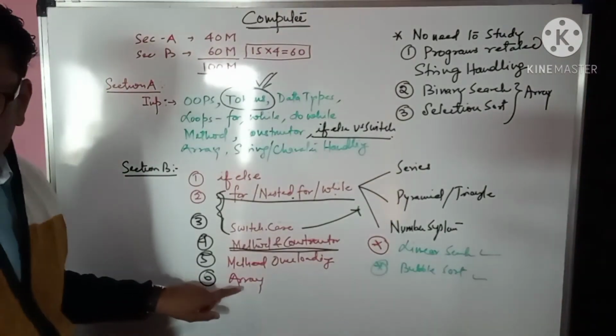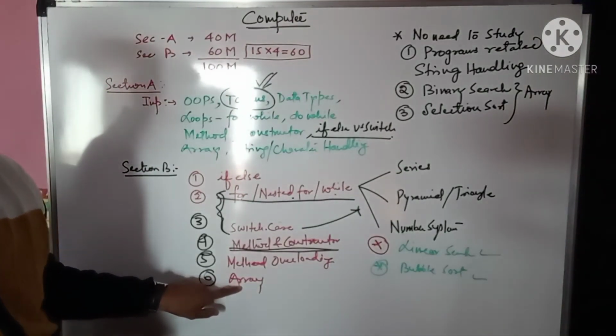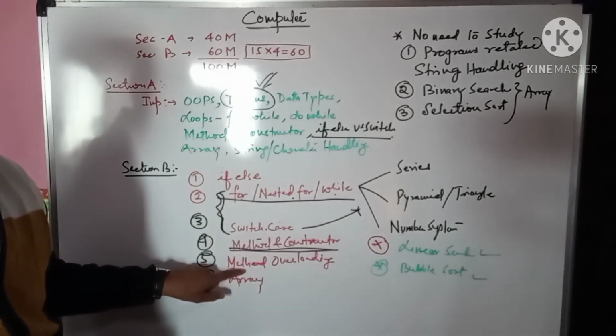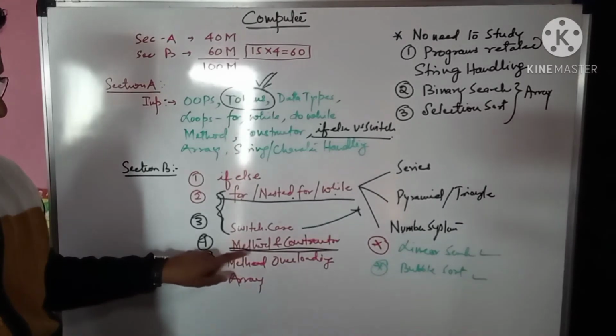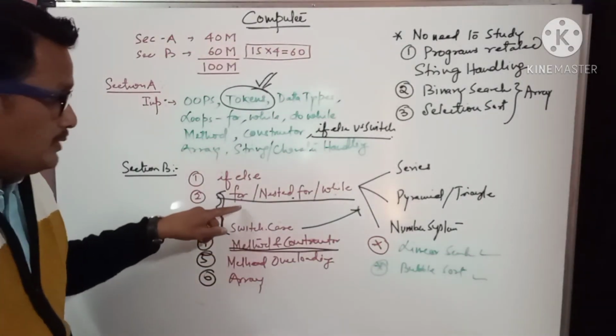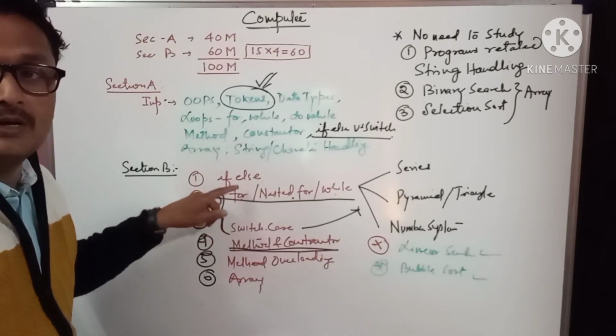So this is one question, again 1 question, this is 1 question, here will be 2 questions, and here will be 1 question.